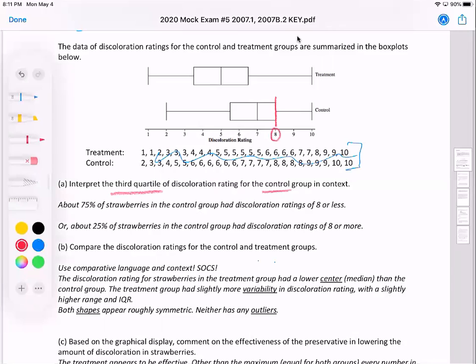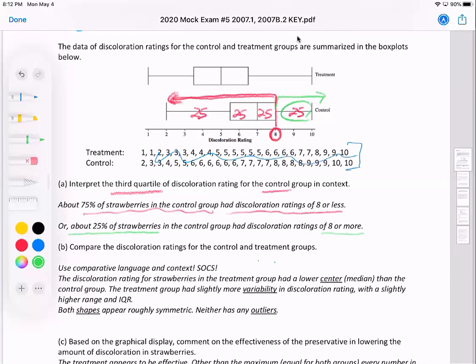You could say 75% of the strawberries in the control group, right? 25%, 25%, 25%, 25%. So that would be 75% of strawberries in the control group had discoloration ratings of 8 or less. You could also say less than 8, either one. Or you could say about 25% of strawberries in the control group had discoloration ratings of 8 or more. So that's an interpretation of the third quartile.